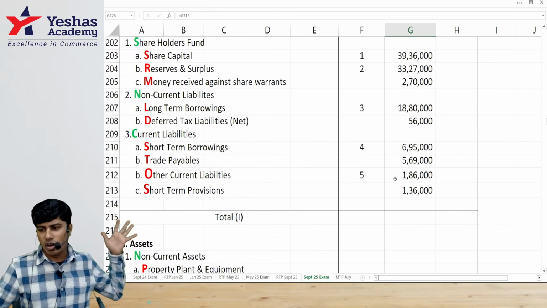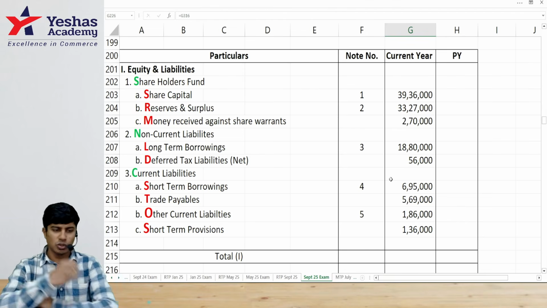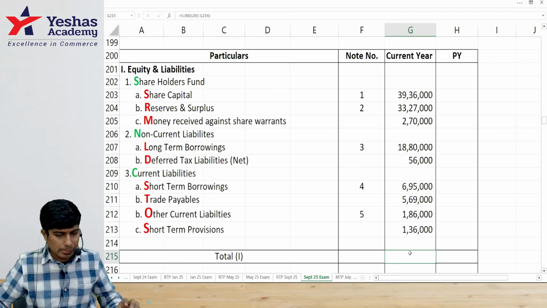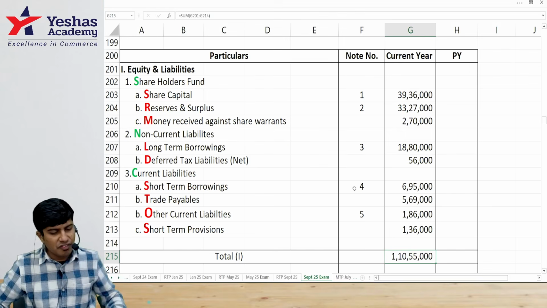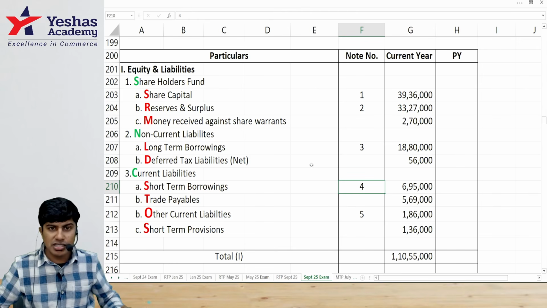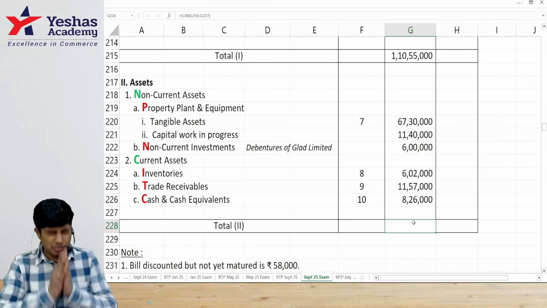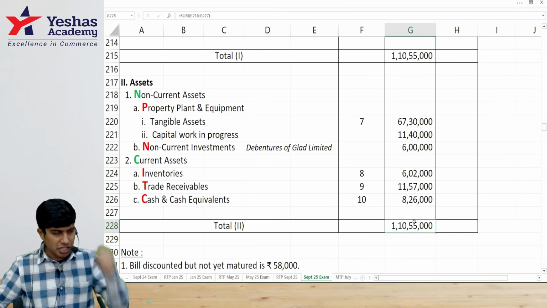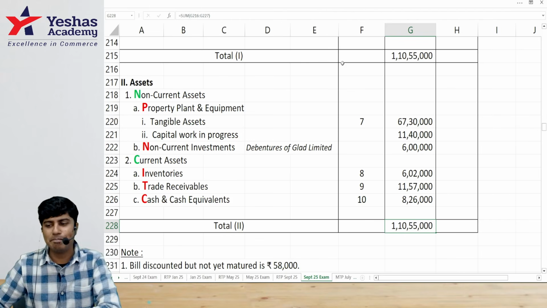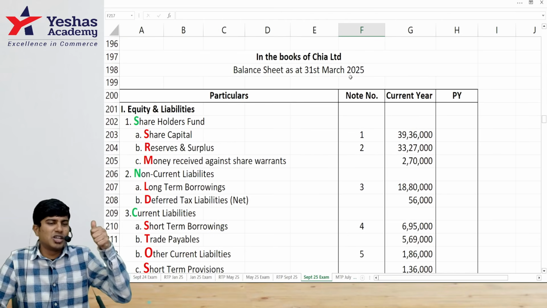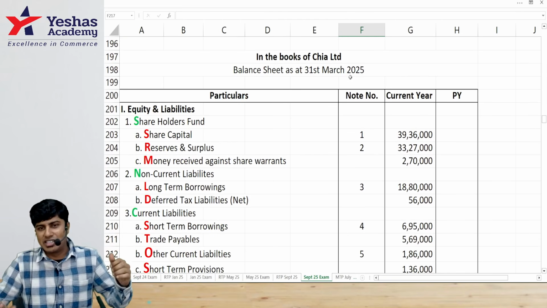Ta-da! Now, all you need to do is pray to Almighty and then take the total on the liability side. 1 crore, 10 lakh, 55. Everybody got this? Check the total on the asset side. Check, check, check. Yes. Tally. Very good. I hope you understood. This is the solution to question number 2 from the September 2025 CA Intermediate Advanced Accounting paper.